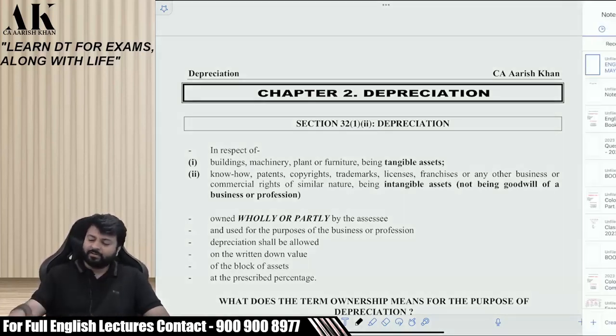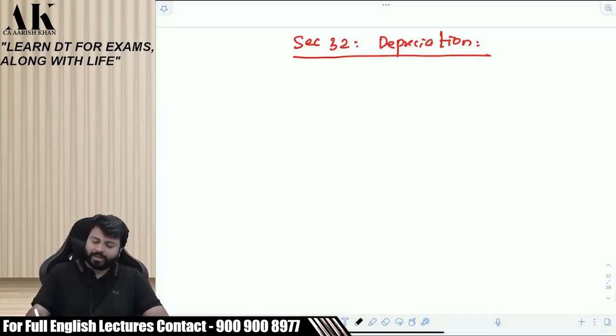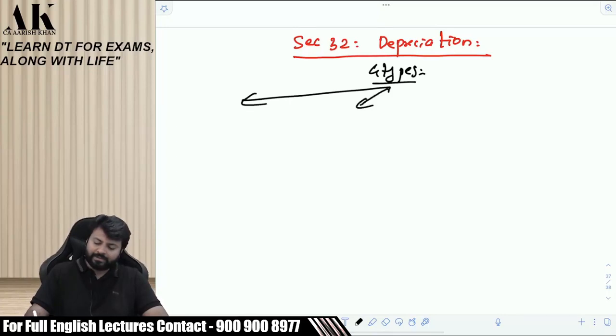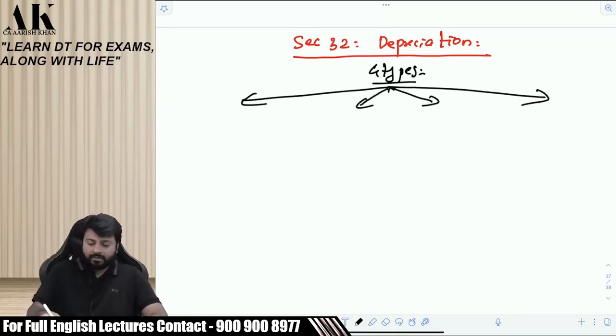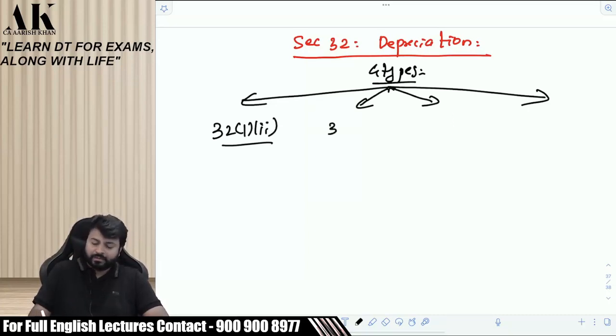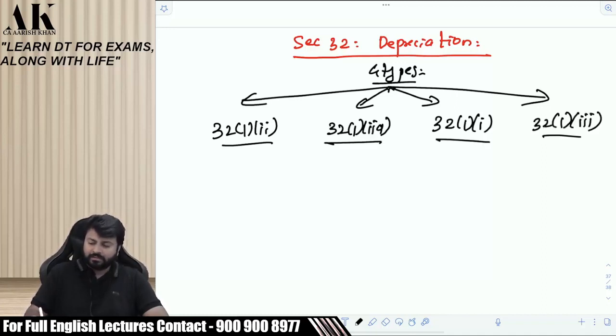So the first thing which I would like to tell you all, beta, is that there are 4 types of depreciation. I am listing the types of depreciation over here. One is mentioned under section 32 subsection 1 clause 2. One is mentioned under section 32 subsection 1 clause 2a. One is mentioned under section 32 subsection 1 clause 1, and one is mentioned under section 32 subsection 1 clause 3. These are the 4 types of depreciation under the income tax law.